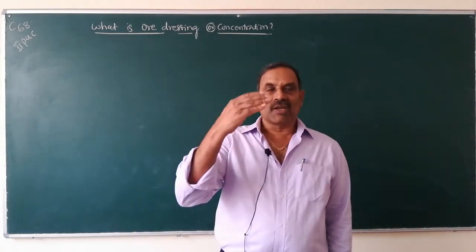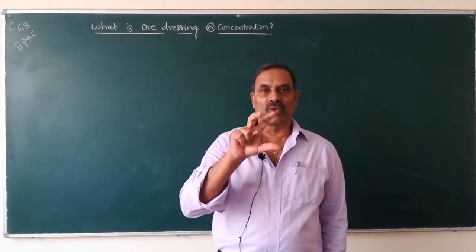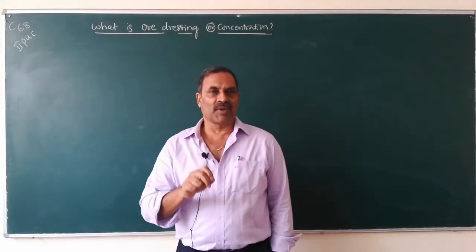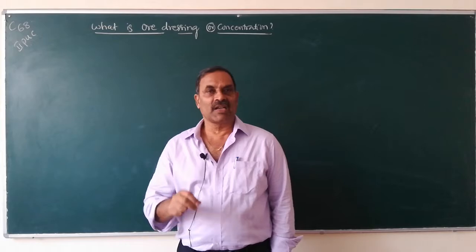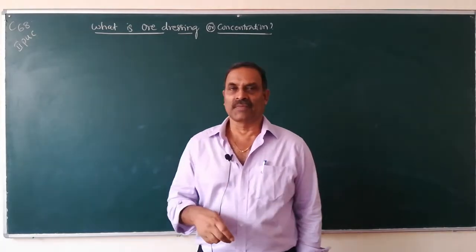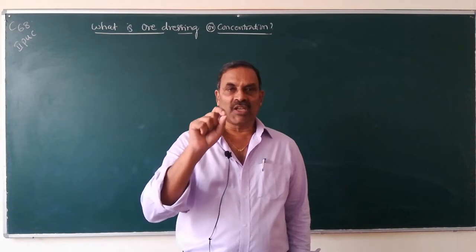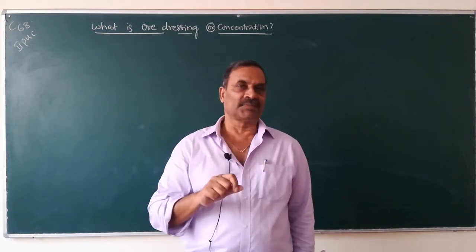So, what are the steps involved in metallurgy to extract pure metal from its ore? For example, hematite is the ore of iron. What is the formula of hematite? Fe2O3. So, from Fe2O3 we have to extract or isolate iron, only iron.